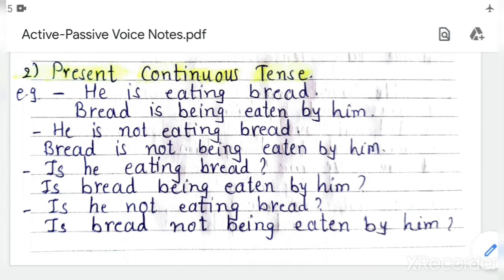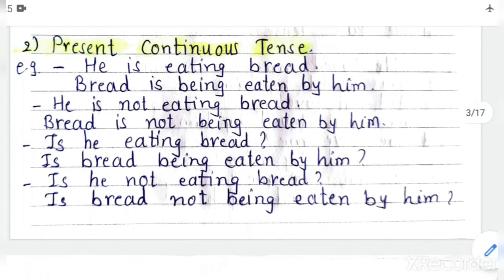The bread. What is the to be according to bread? Is. Bread is. Then because it is continuous, we have to use being. Then V3. What is the V3 of eat? Eaten. Bread is being eaten by him. Understood?